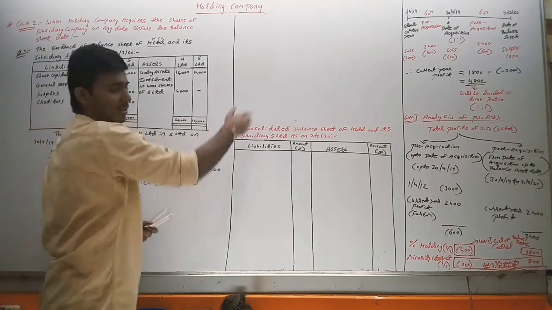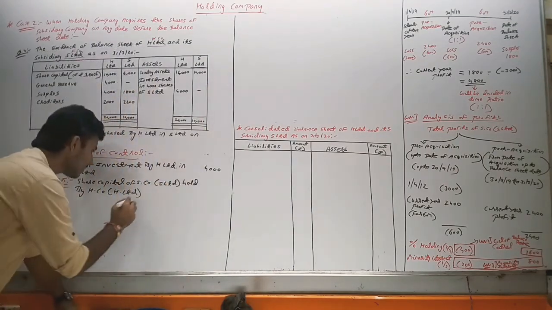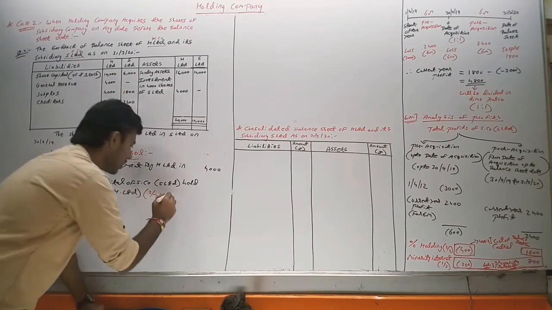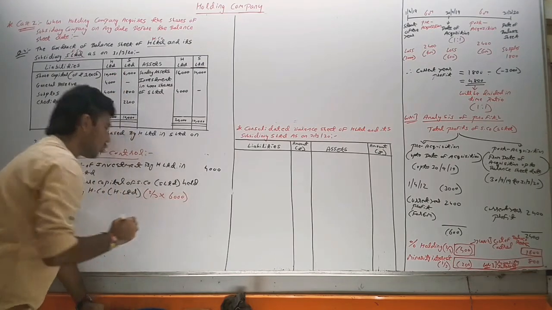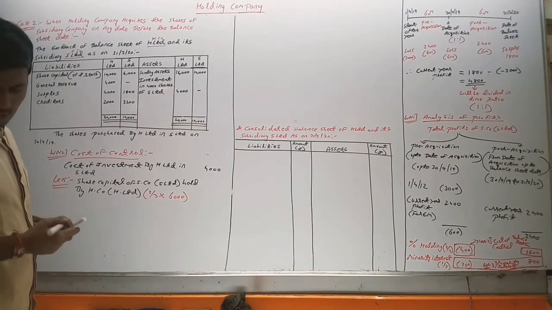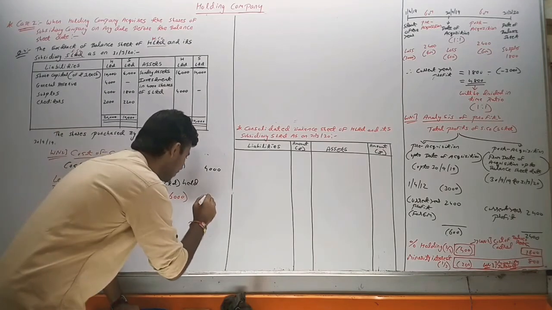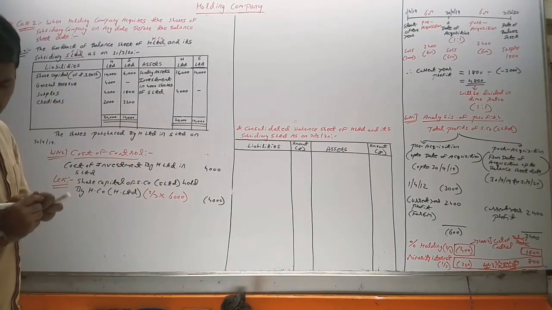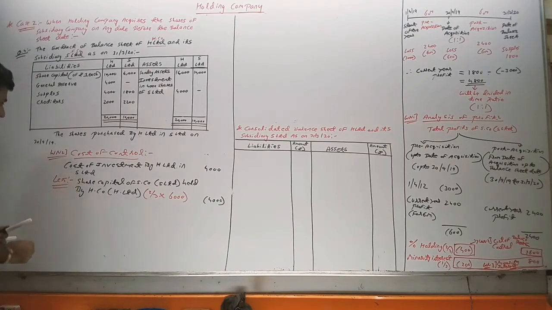We have taken that percentage holding, it was 2/3. So 2/3 of 6,000 we will take, so it will come to 4,000.